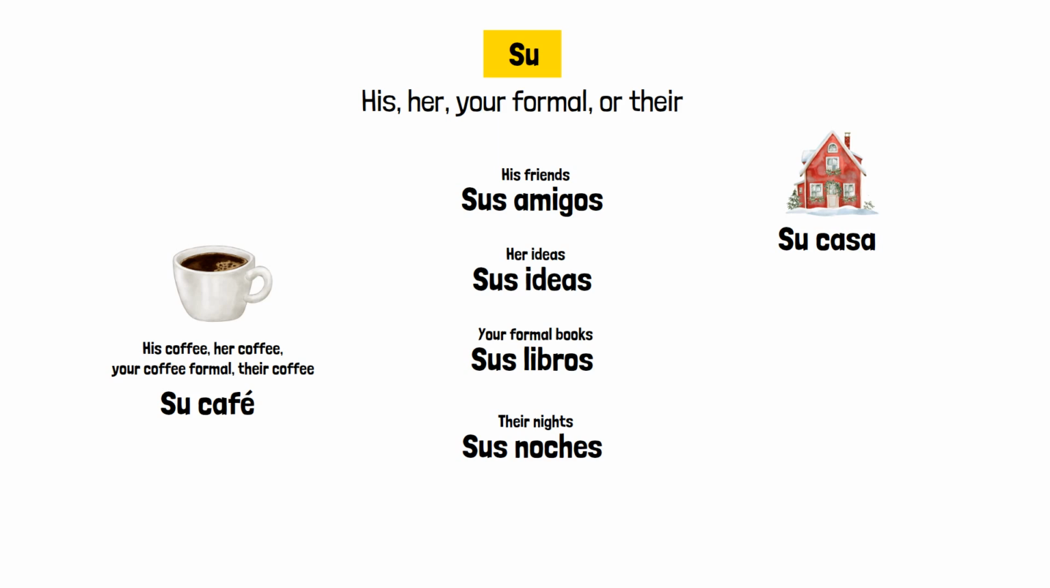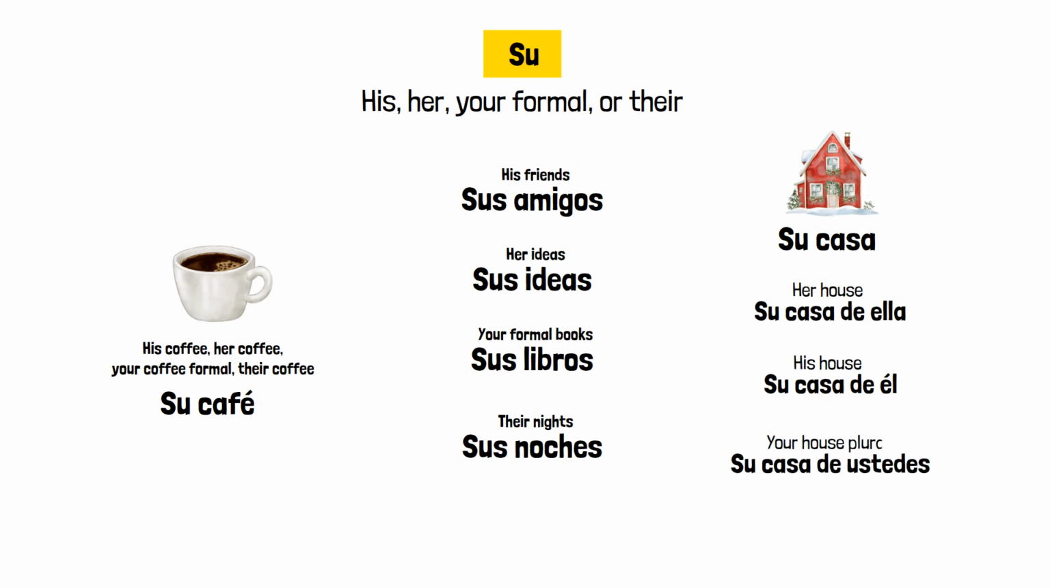In conversation, it's usually clear from what came before, but sometimes Spanish speakers add clarification. Su casa de ella means her house specifically. Su casa de él means his house. Su casa de ustedes means your house, plural. The phrase after su removes the ambiguity.